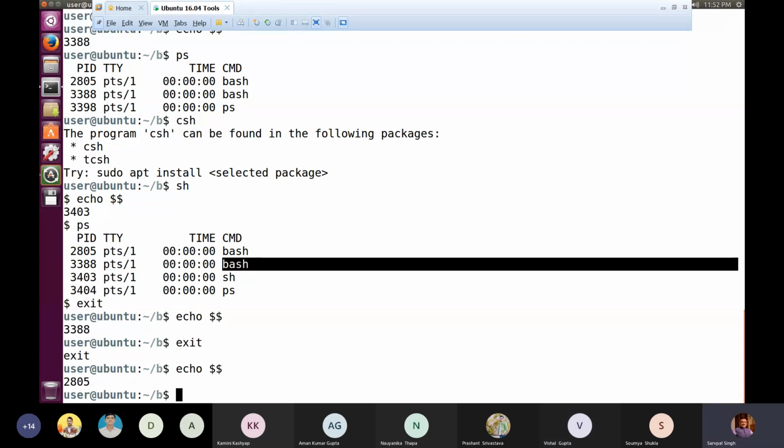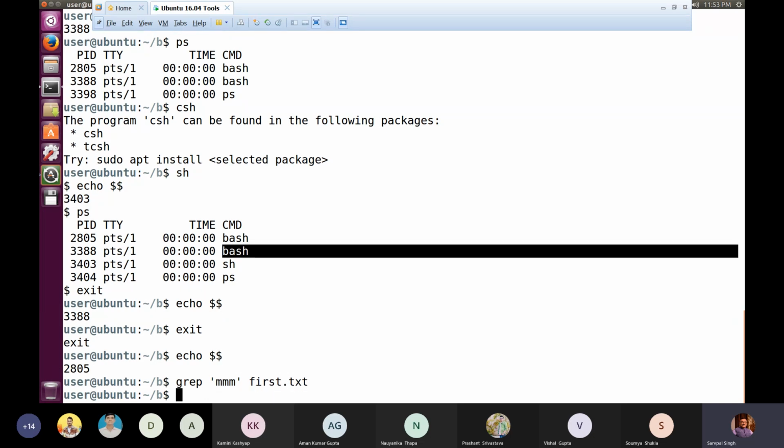Yes, sir. So now only one last is left, that I'll clear very fast. Another is echo $!. Actually in Linux we have the option of executing certain commands in the background. Like I may execute grep and say I'm searching mmm in first.txt. First.txt is existing, but mmm is not existing. That's why I have not got any output on the screen.